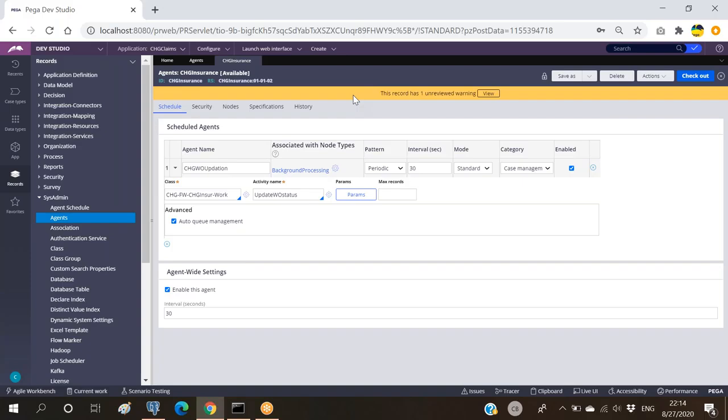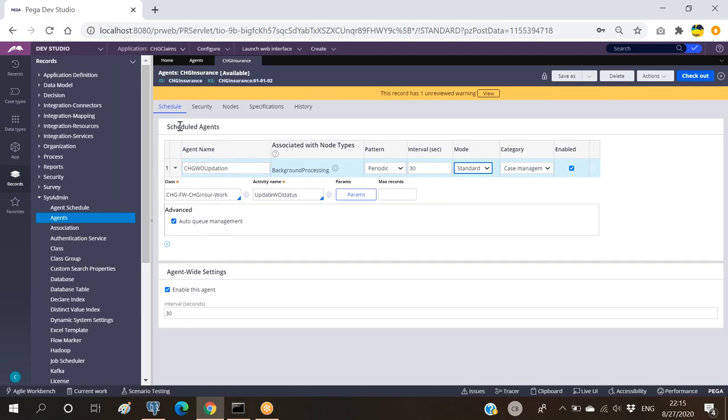So this queue table will be connected. If the bank representative is applying for 10 credit cards per day, 10 queue items will be stored in that table. If there are no items in the queue, the agent wakes up and will not run the activity. If there are pending items, the activity will be executed. That is the difference between advanced mode and standard mode.